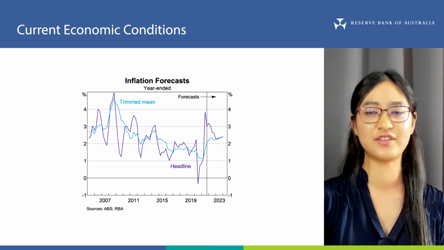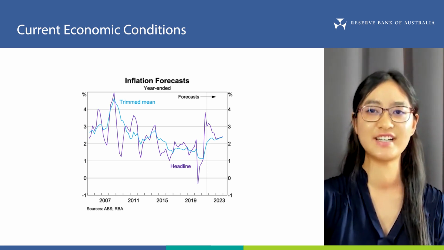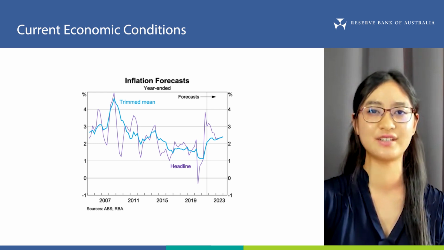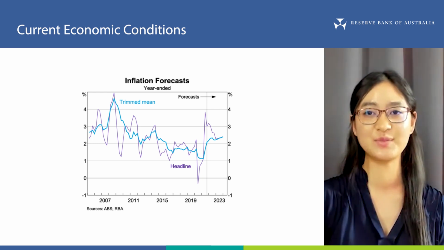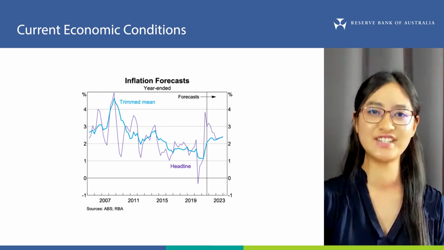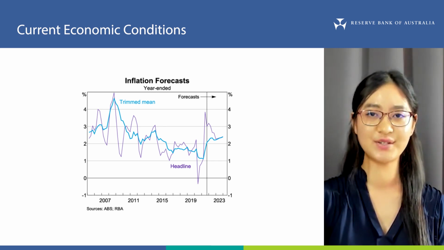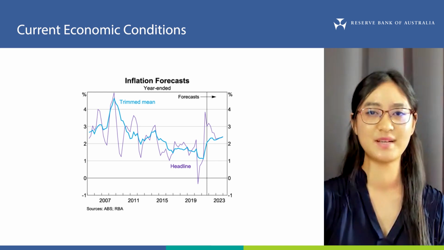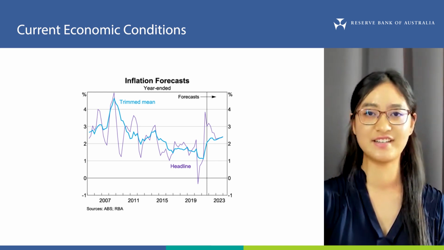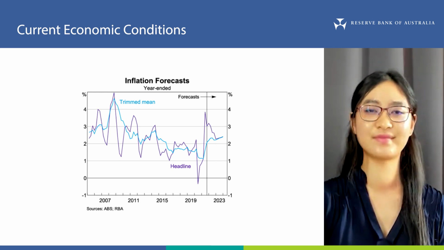An alternative measure of price pressures in the economy is underlying or trimmed mean inflation, which trims away some of the larger movements in prices. This is shown in blue. This measure of underlying inflation rose to 2.1% over the year to September and is now at its highest level since 2015.